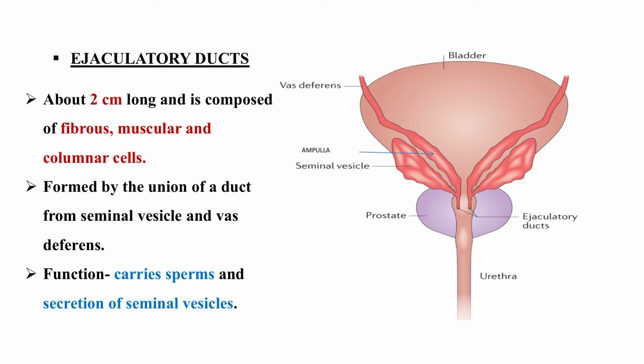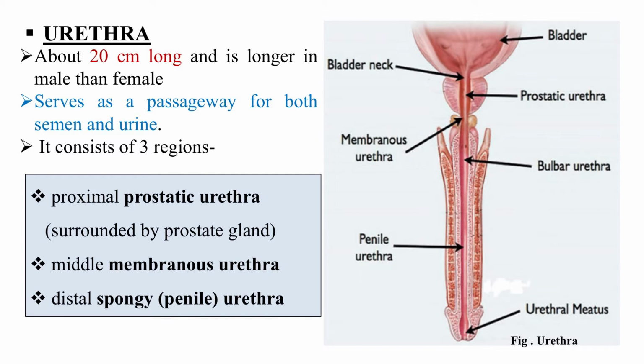The seminal vesicle and the ampullary part of the vas deferens join to form the ejaculatory duct. These will carry the sperms and the secretion of the seminal vesicles. Then the urethra. Now, it is a common passage for both your semen and urine.